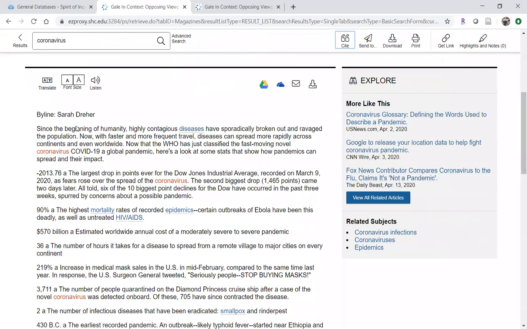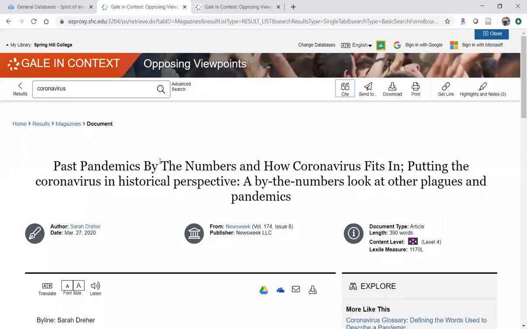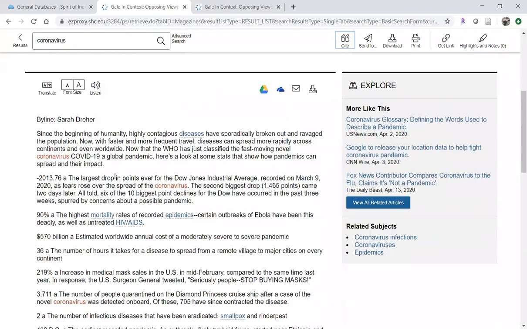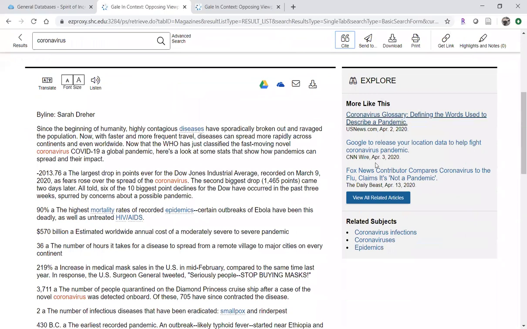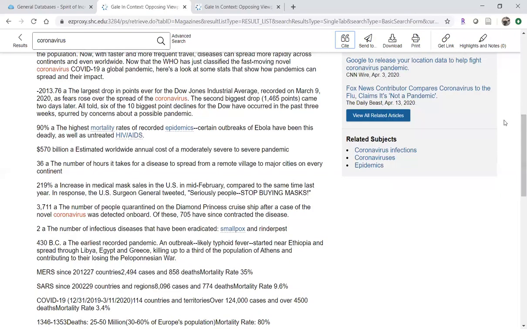So anything that is similar to this article in subject is provided for you in this Explore column here. And also maybe some other search terms. If you don't have any luck with a particular search term, then you can check out a related subject and jump straight to information on that.